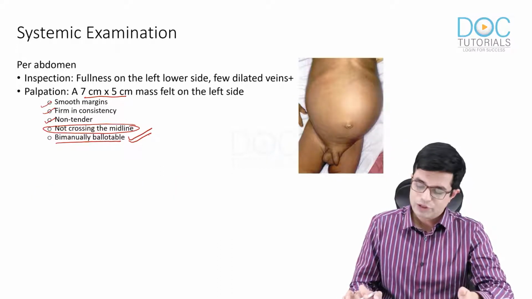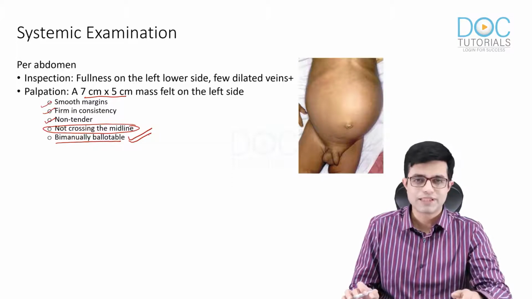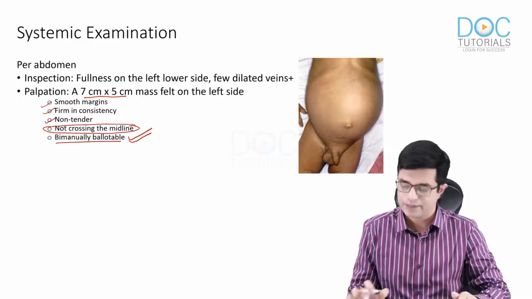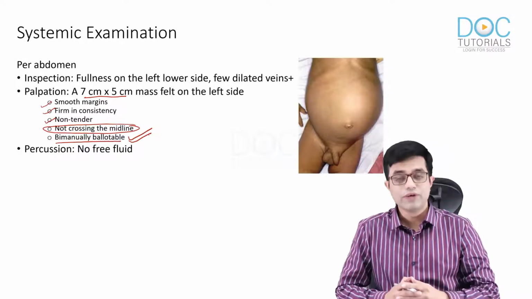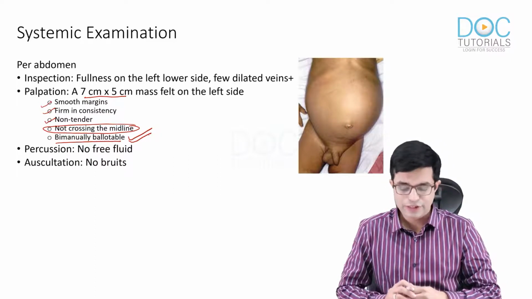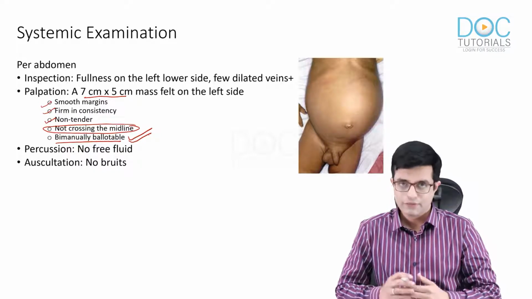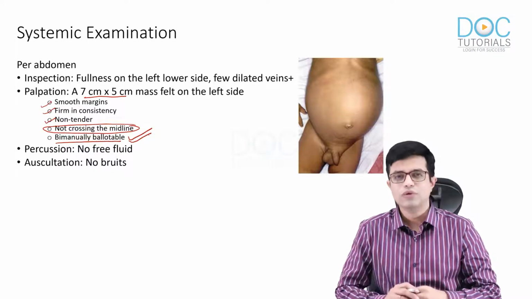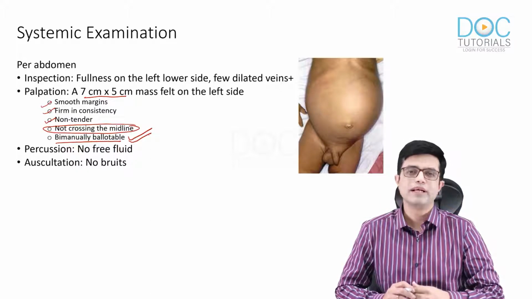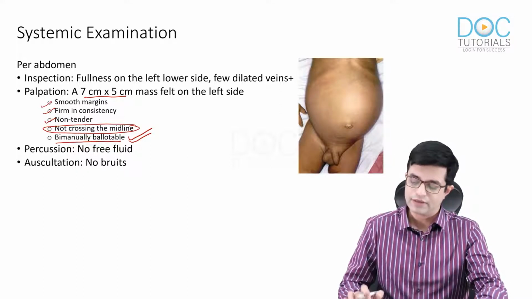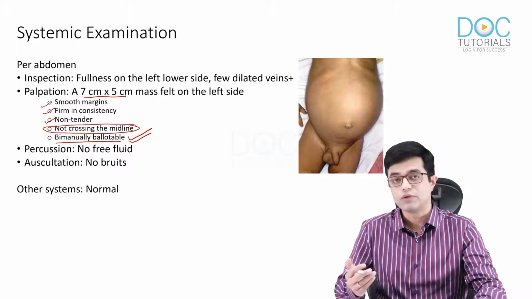So a bimanually ballotable, large mass was present, almost reaching the midline, but not crossing the midline. On percussion, there was no free fluid present. Auscultation revealed normal bowel sounds and no bruit was heard. Further, although it is not mentioned, no other positive findings like hepatomegaly or splenomegaly were present in the child. The remaining systemic examination was found to be normal.